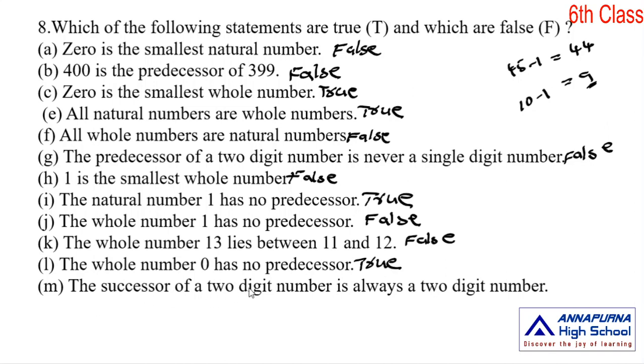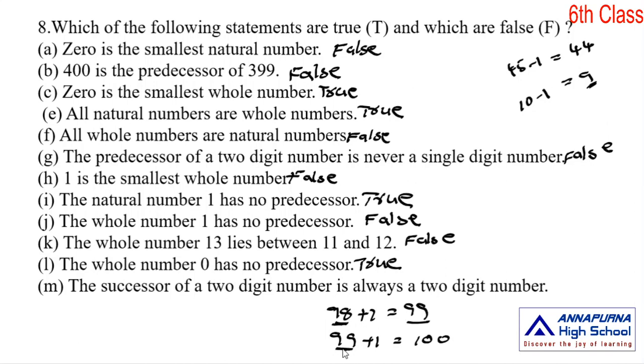The successor of a 2-digit number is always a 2-digit number. First we check some examples. For example, 98. What is the successor of 98? 98 plus 1 is 99, also a 2-digit number. 99 plus 1 is equal to 100.